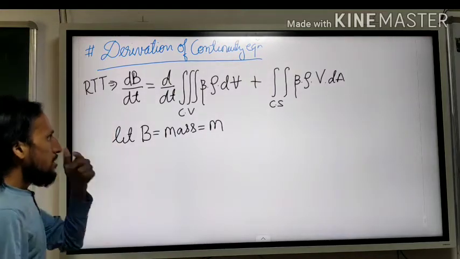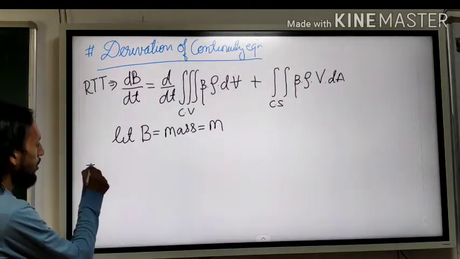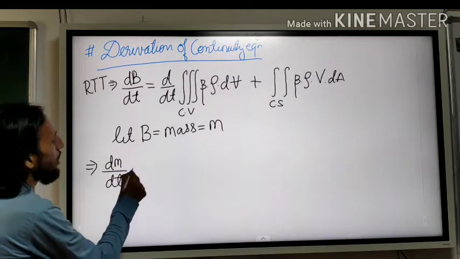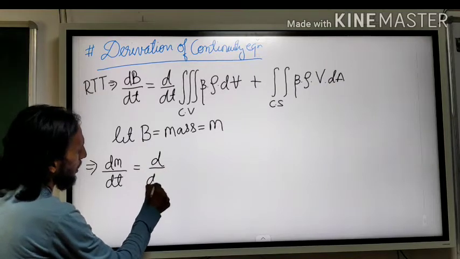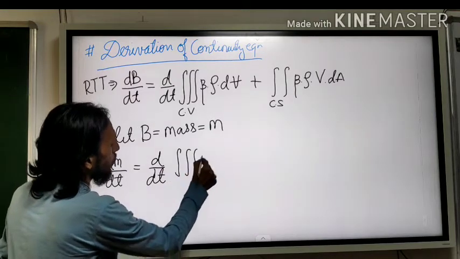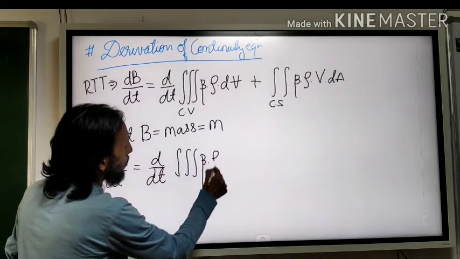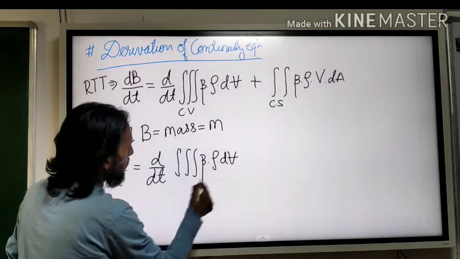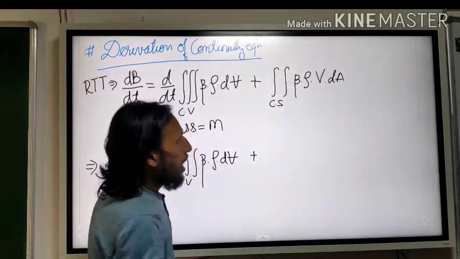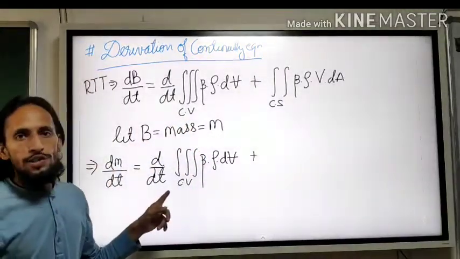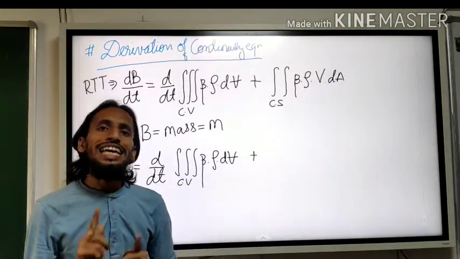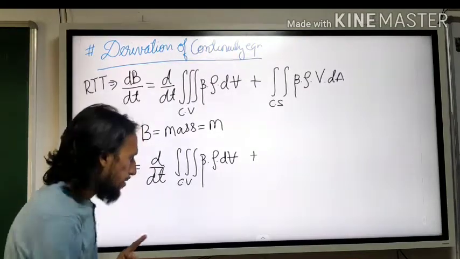How will the equation be formed? dm by dt is equal to d by dt of the triple integration of beta dot rho dot dV, this is for the control volume, plus, now see, the control volume was fixed, but for the control section there were an inflow section and an outflow section.